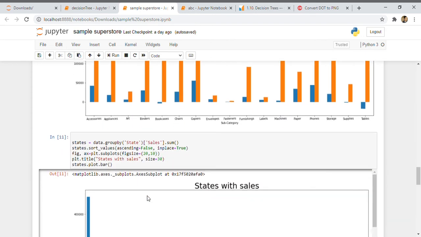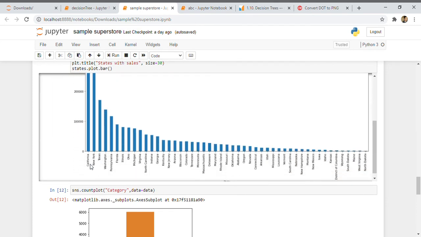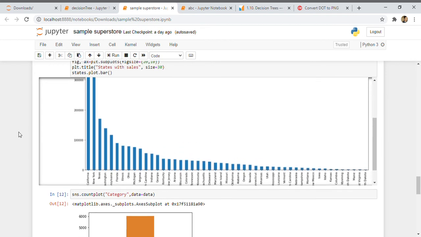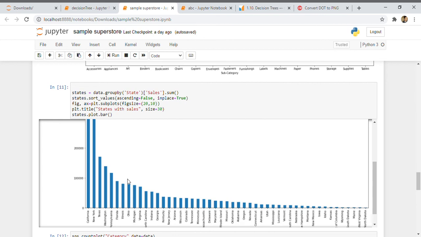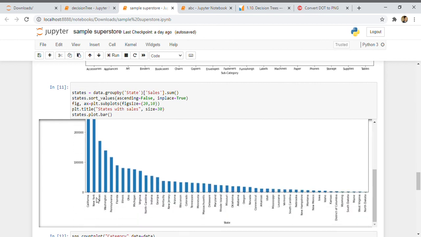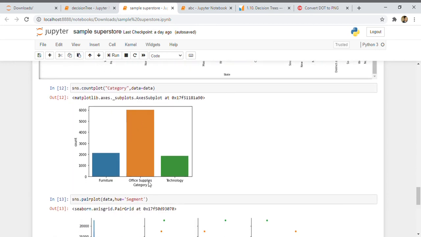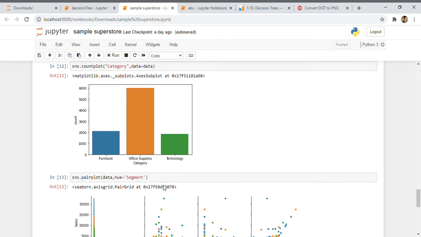As you can see, I have sorted the states in ascending order. As I already said, California and New York have more benefit, more sales and profit compared to other states. So sales are higher in California and New York. For the sub-category, office supplies are mostly purchased, so companies should go for office supplies if they have to increase the sales, which is good.